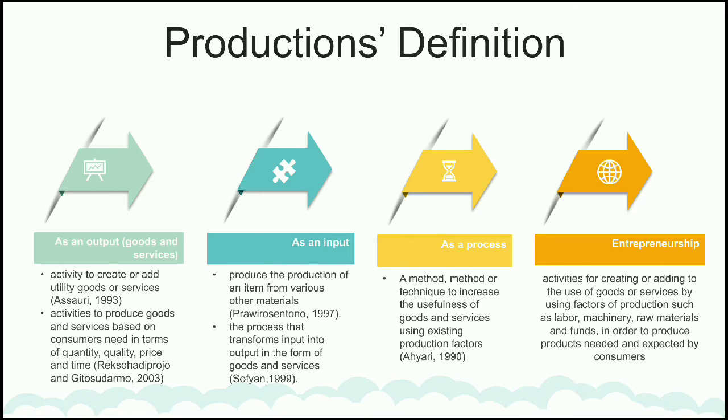Next is the definition of production as a process. Based on Ahyari 1990, production is a method or technique to increase the usefulness of goods and services using existing production factors.